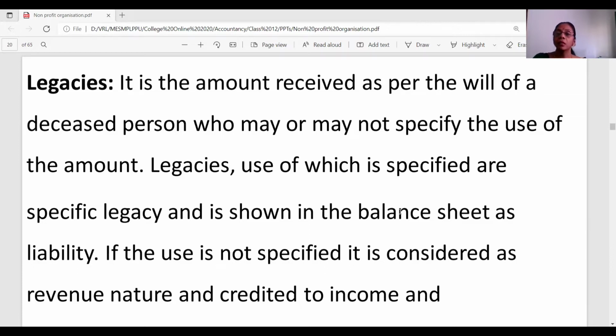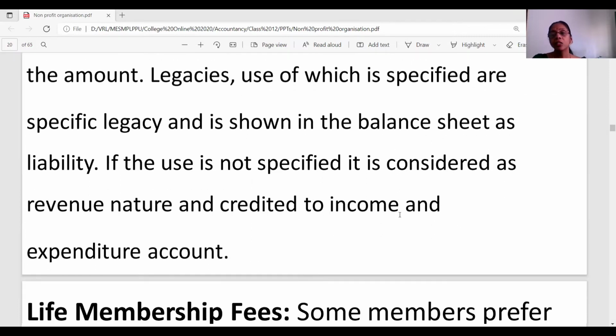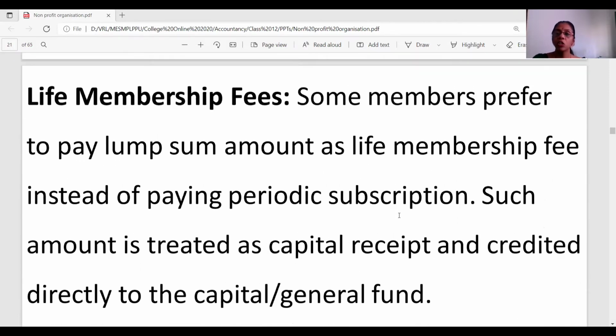So here, legacies form a part of your capital fund, because they come in the form of a non-recurring item. So it would be treated as a capital item. Now, it could also be a specific legacy or a general legacy. As such, class 12 does not distinguish much between these kinds of legacies. So it would be treated as a capital item, which would appear in the balance sheet on the liabilities side.